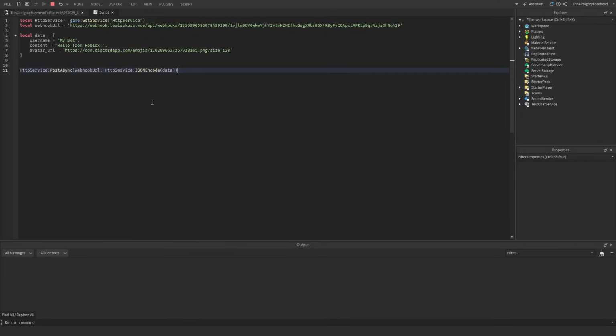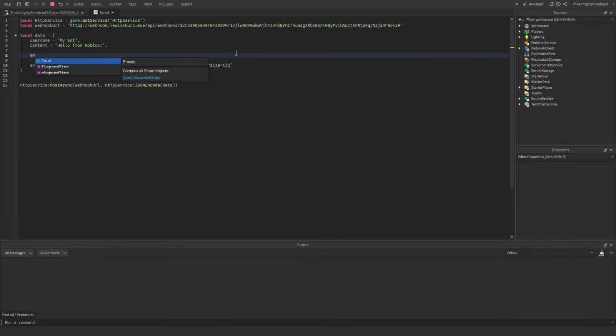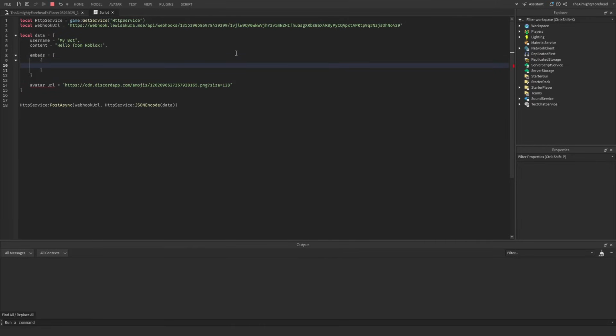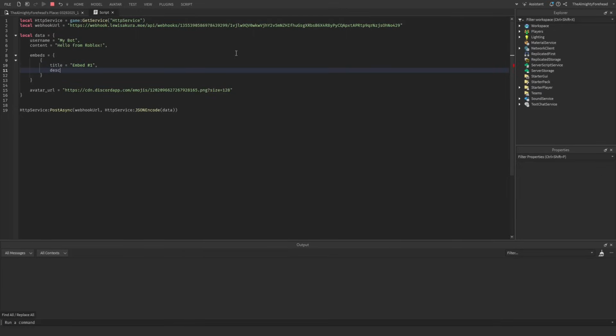Now that we have that, let's do an embed, which is really simple. Let's go right up here. We could do embeds, and then a table of the embeds, and each embed will be its own individual table, right? So we have the first embed. You want to set a title for the embed. We'll just go embed number 1 and a description. This is the first embed.